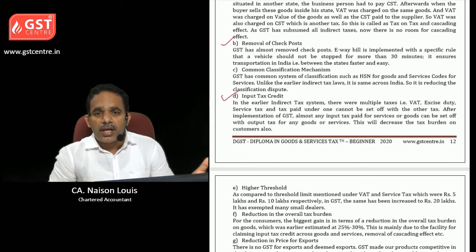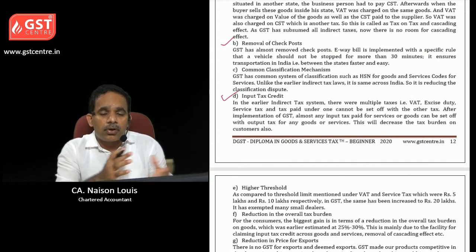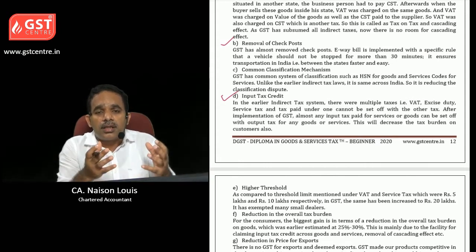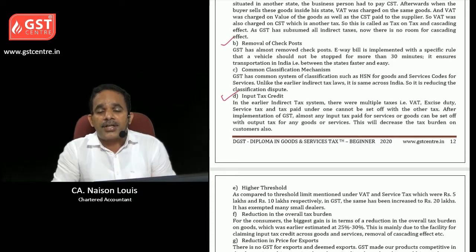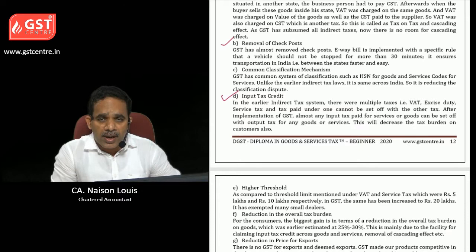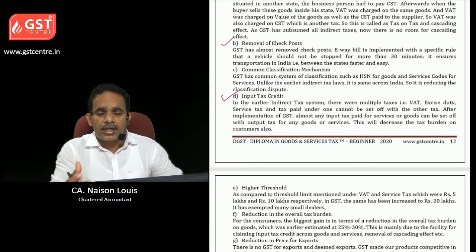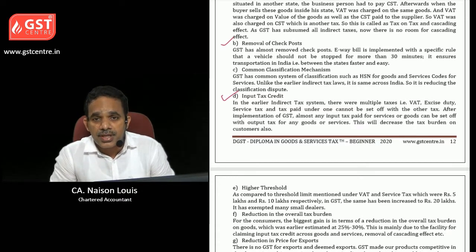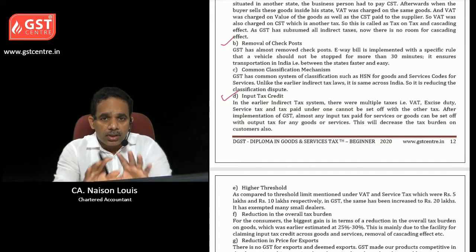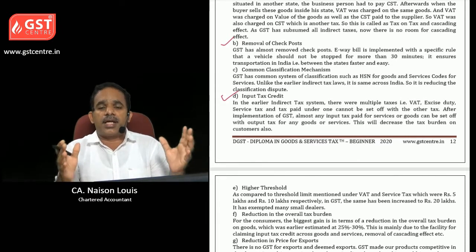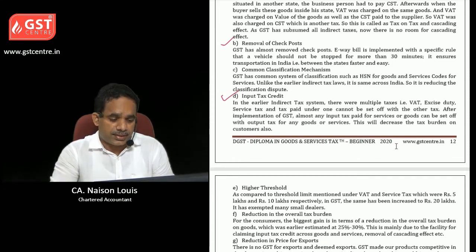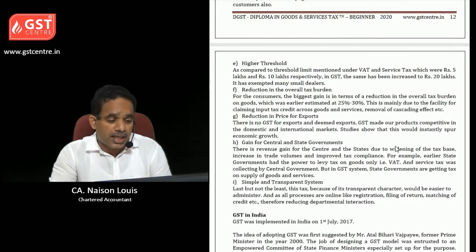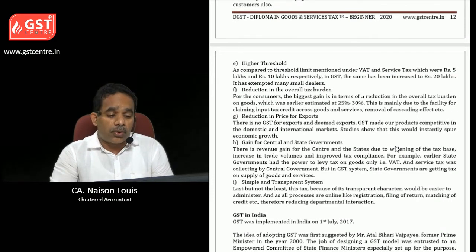See, earlier when you were paying service tax, you could not take the service tax paid to the supplier to deduct from VAT liability. And when VAT is paid for goods, you are not able to deduct it from your service tax liability. So now every indirect tax is subsumed into GST, so you can set off such input tax credit. Then higher threshold came, reduction in the overall tax burden.